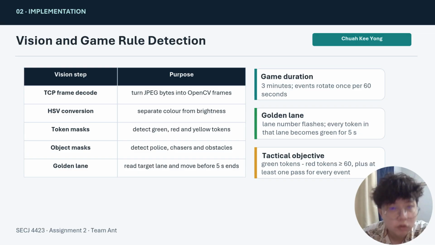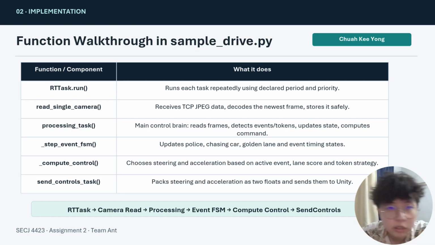So let's go through the functions in the sample drive file. The first one, RTTask dot run, runs each task separately using the declared period and priority. The read single camera function receives the TCP JPEG data, decodes the newest frame, and stores it safely as the OpenCV frames.